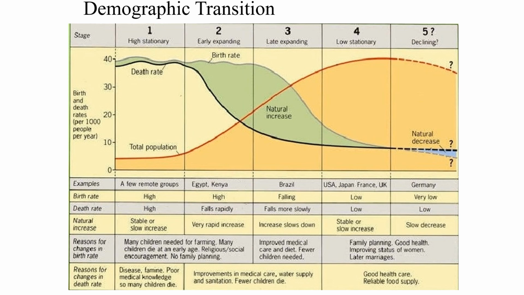So, what are the steps that happen? The first stage in demographic transition is high stationary. What do you understand by high stationary? See, population is here. This is the population curve. In the first stage, that curve is at the lower side because the population is very low. However, death rate and birth rate are very, very high.